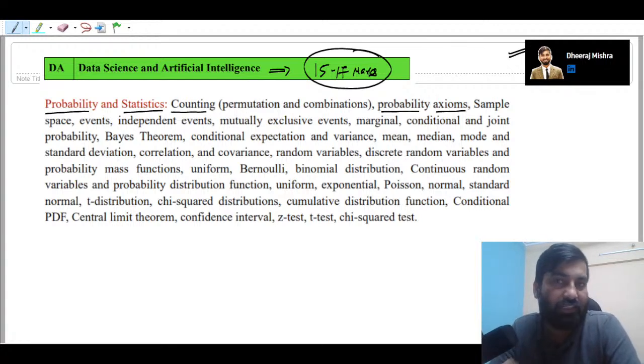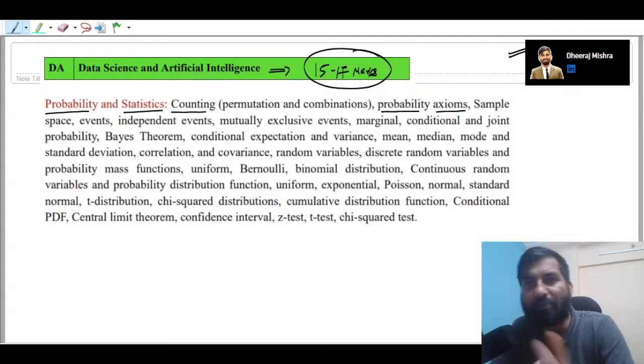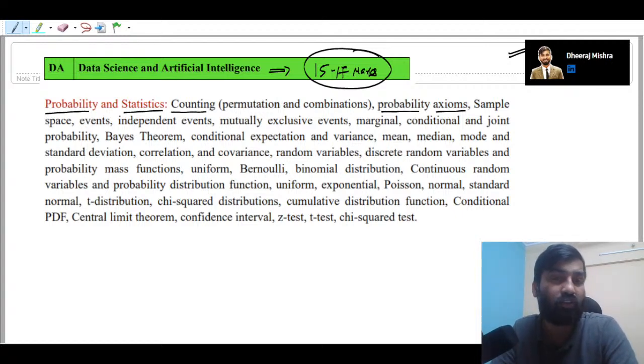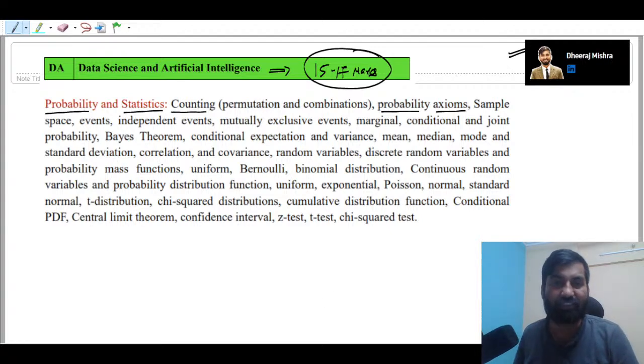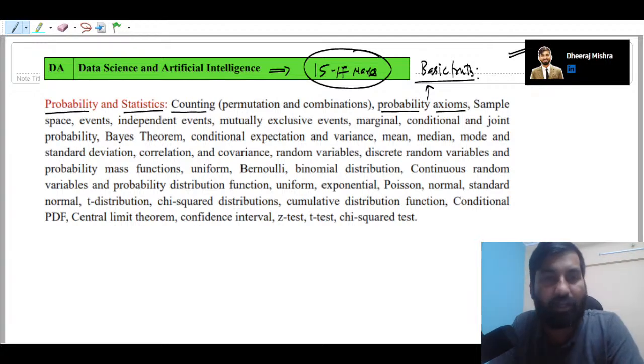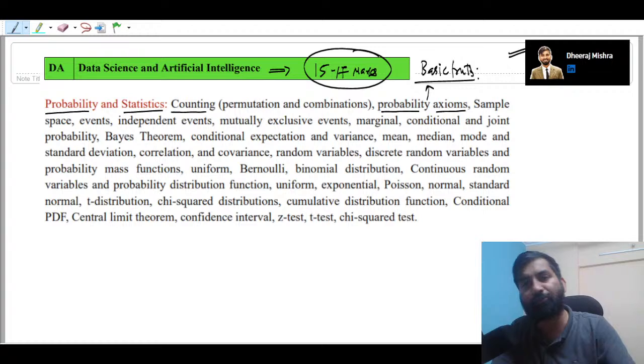Before I start teaching you complete probability, there are some basic building blocks, or basic truths, we need to know. That is nothing but the probability axioms. These are the basic truths related to probability that you have to understand. Then we will talk about random experiments, and we are going to perform various random experiments.